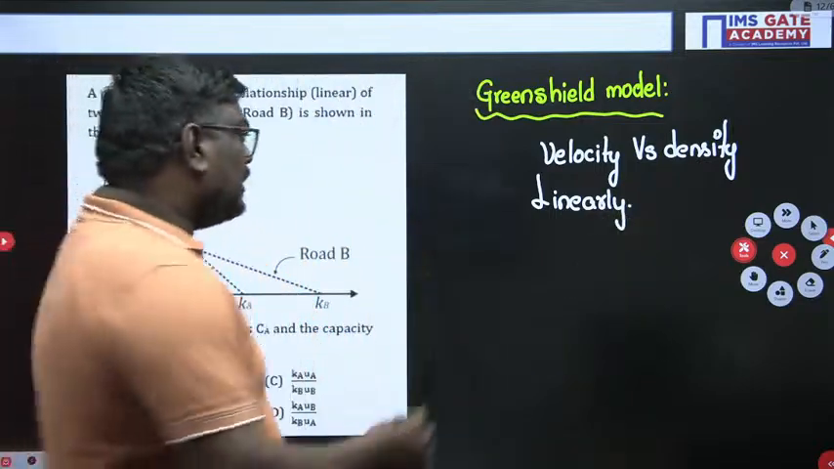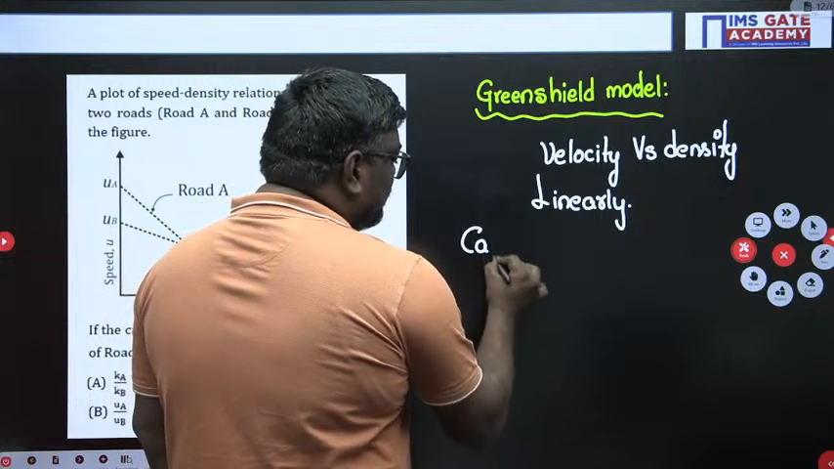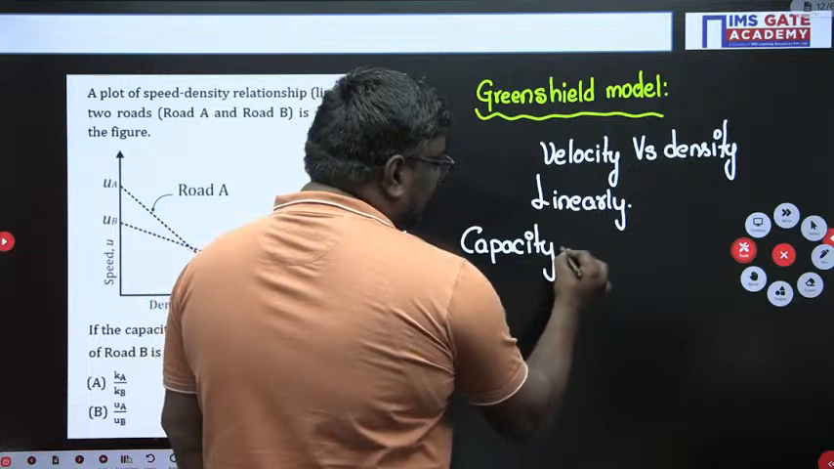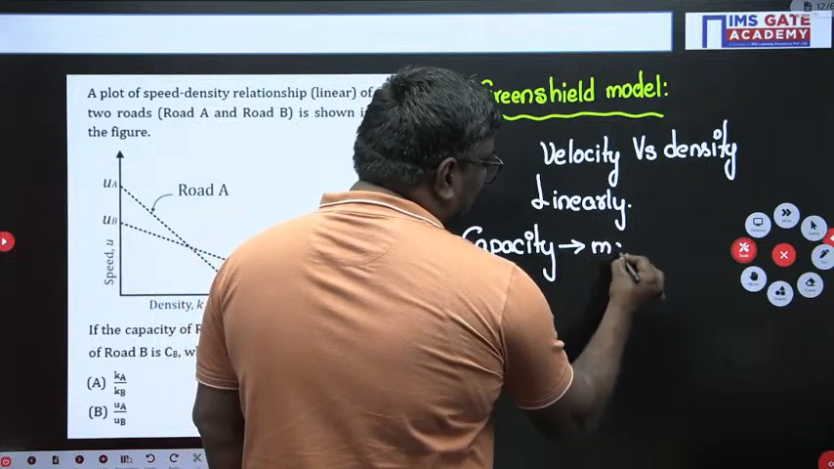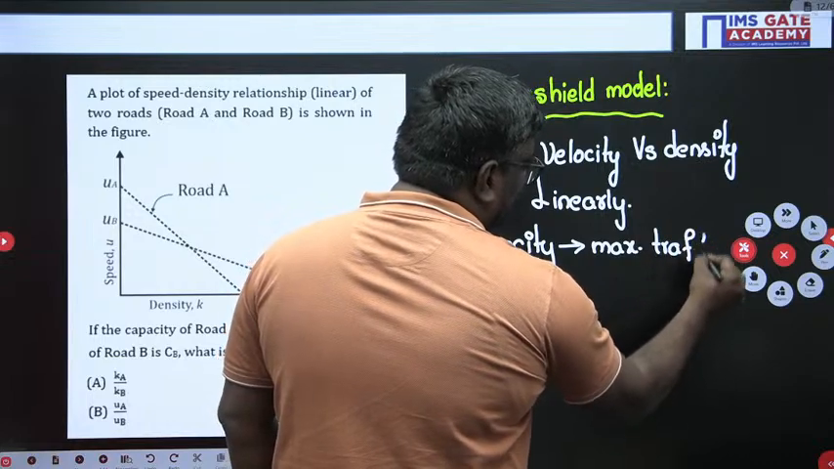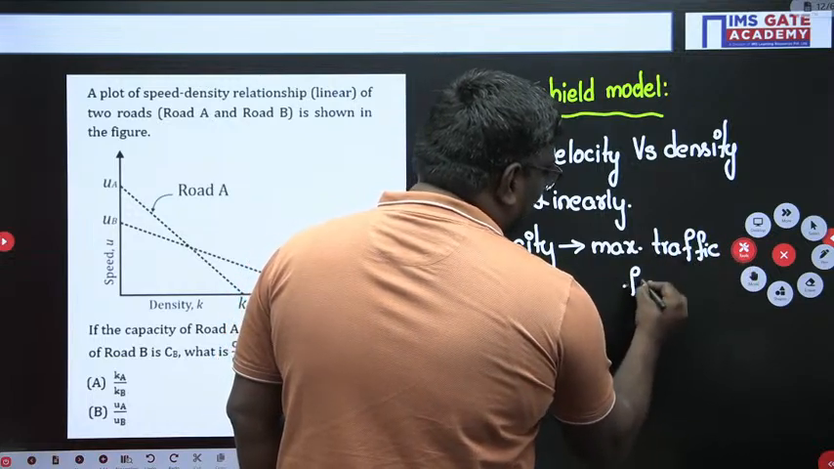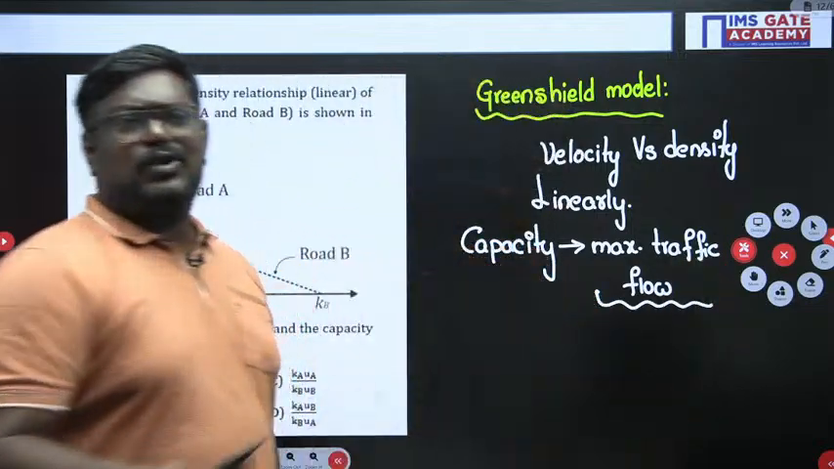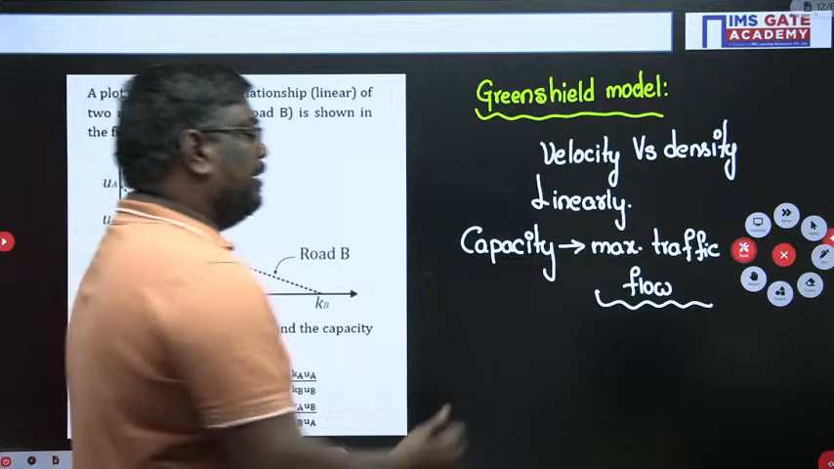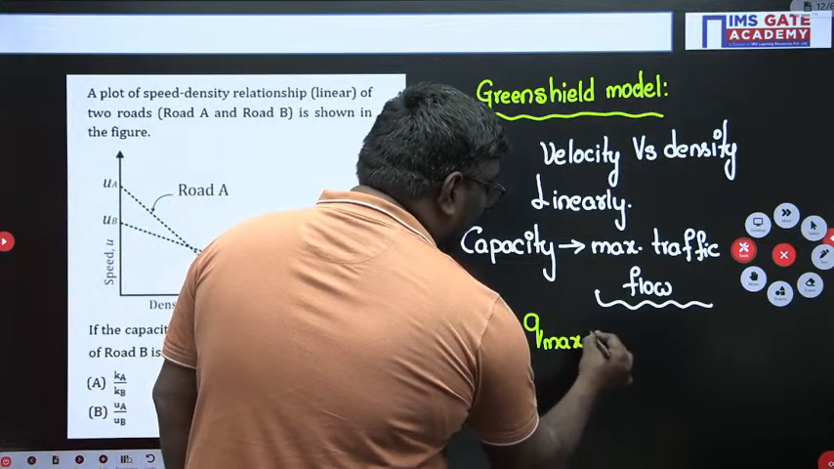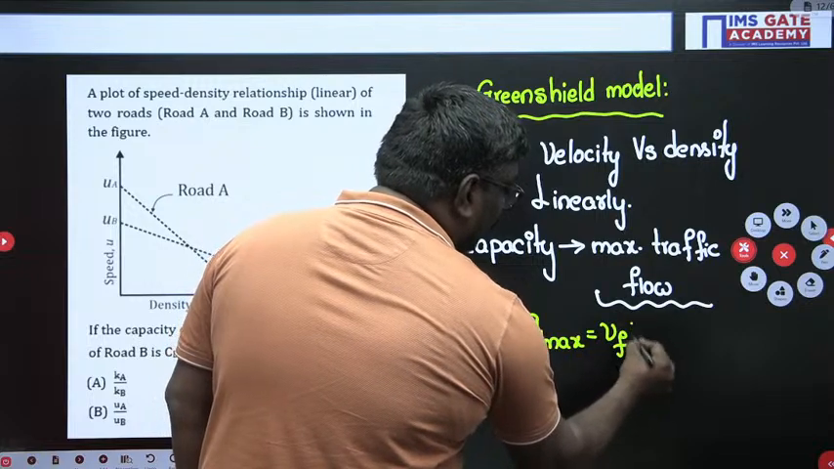To find out the capacity, it is nothing but the maximum traffic flow condition. To find the capacity, you should understand what the maximum traffic flow condition is. So here, what is the maximum traffic flow condition, which you are already aware of? It is nothing but Q max is equal to Vf into Kj by 4.